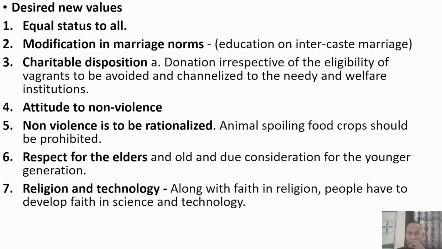Then modification in norms, like education of intercaste marriages. See, if you see biologically, intercaste marriages are so safe and so forward in nature that the children of intercaste marriages will be so biologically strong and immune to upcoming future problems of climate change. We are not understanding this.